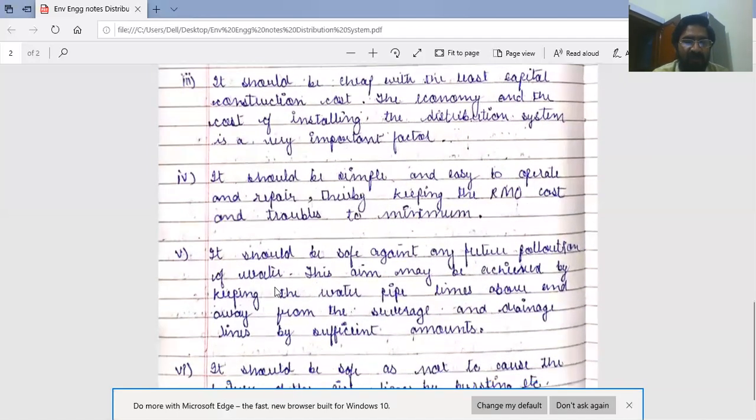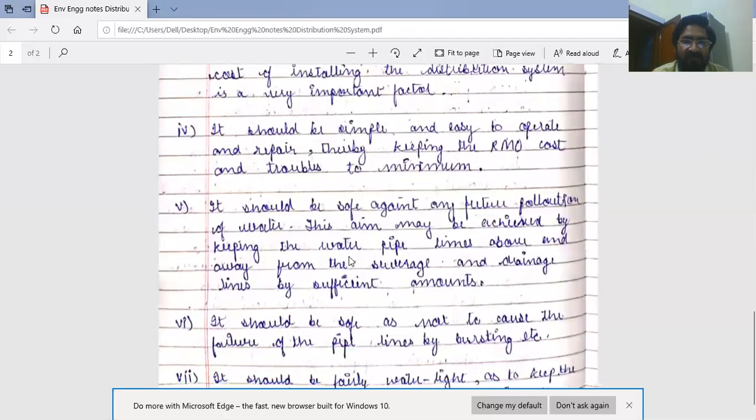And next requirement is it should be safe against any future pollution, because water in distribution system, treated water flows from treatment plant to the individual houses. So it should be safe against any future pollution of water.